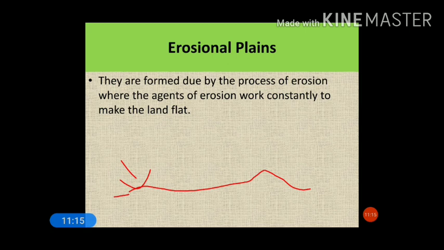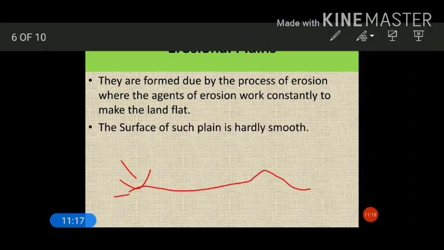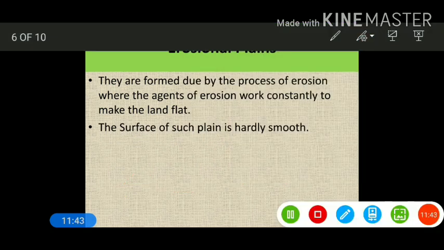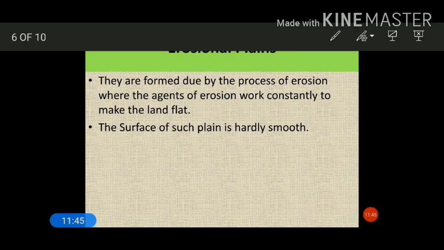Now coming to the next point, that is features. The surface of this plain is hardly smooth, as it has been formed due to continuous erosion made by different erosive agents. So there can be leftover boulders in this plain, or there can be hillocks, or there can be inselbergs, etc.